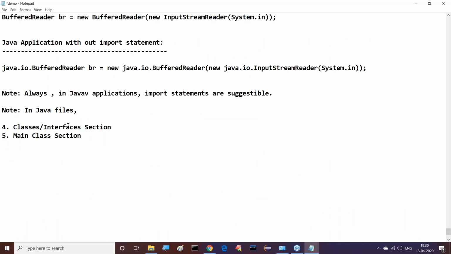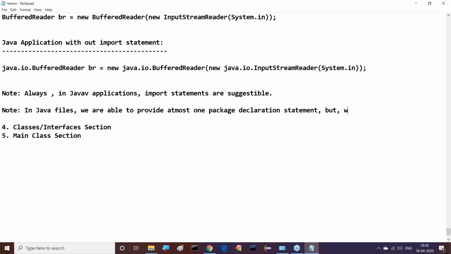So finally, what is the point I am telling you? In a Java file, we are able to provide at most one package declaration statement.